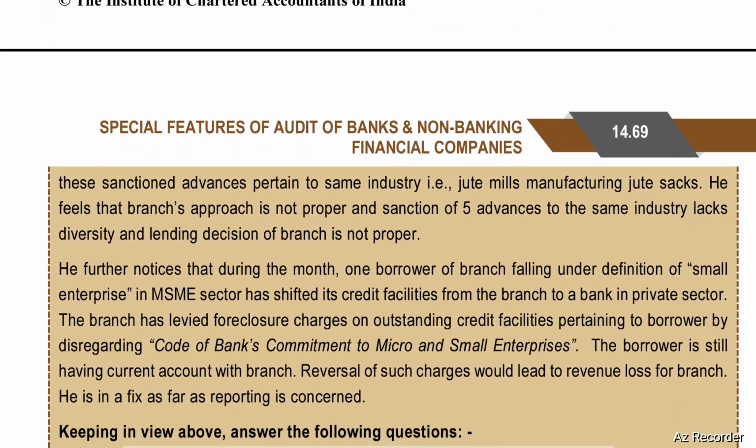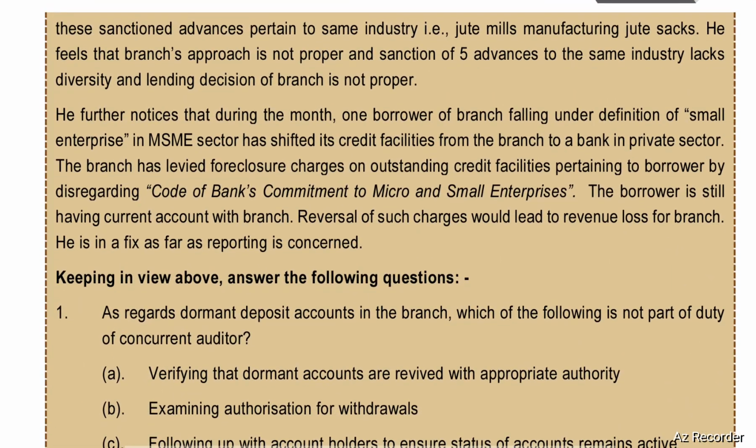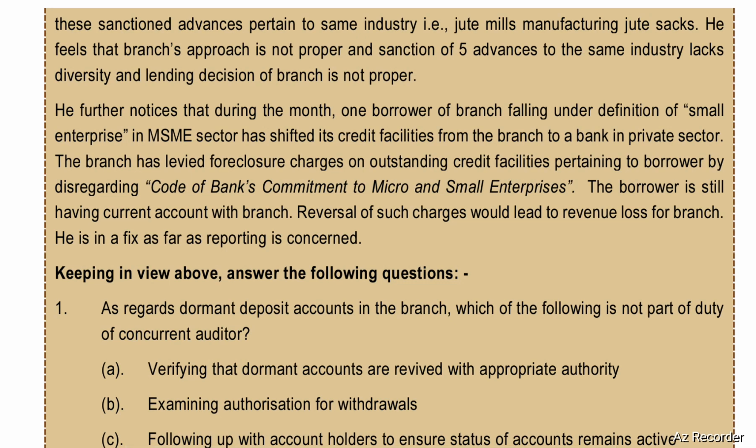All these sanctioned advances pertain to the same industry, that is jute mills manufacturing jute sacks. He feels that the branch's approach is not proper, and sanction of five advances to the same industry lacks diversity and the lending decision of the branch is not proper.